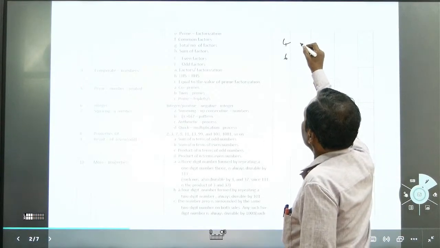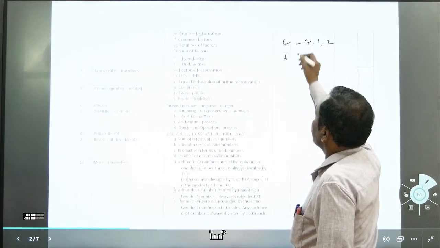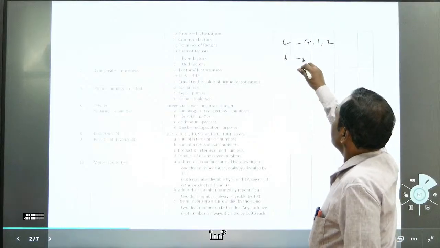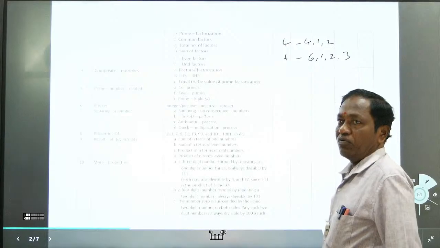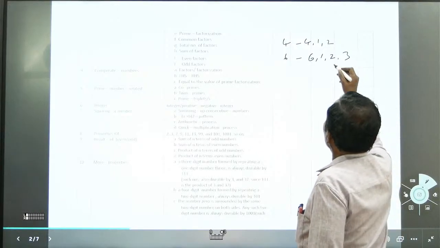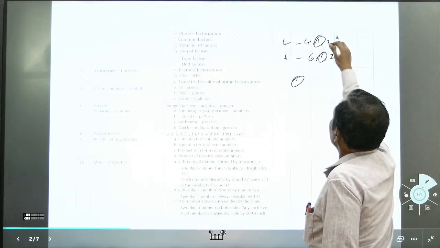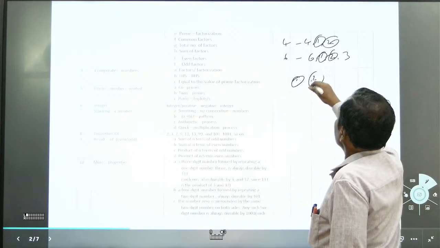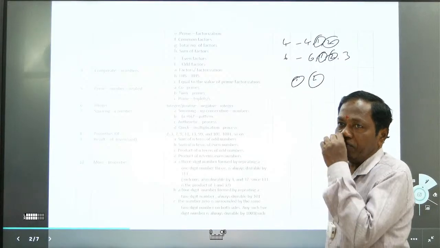What are the factors of 4? By itself, 1 and 2. These are the factors. For 6, what happens now? By itself, 1, 2 and 3 is all. What are the common factors? 1 is a common factor. 2 is a common factor. And 3 we can't see here in 4. So 1 and 2 are the common factors.